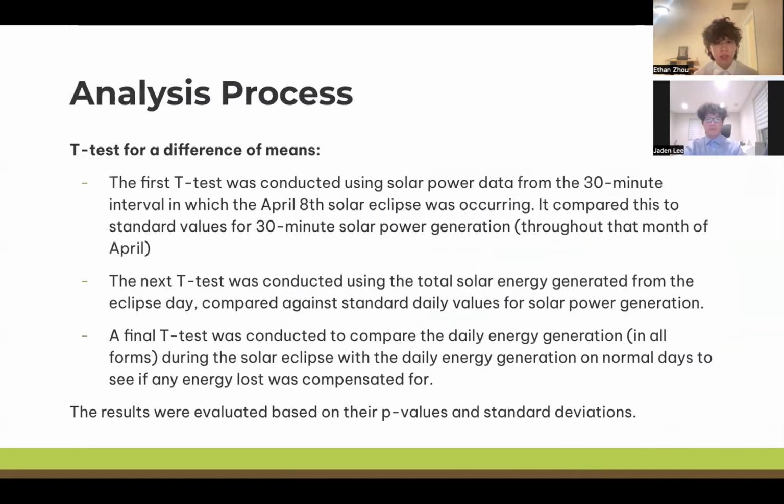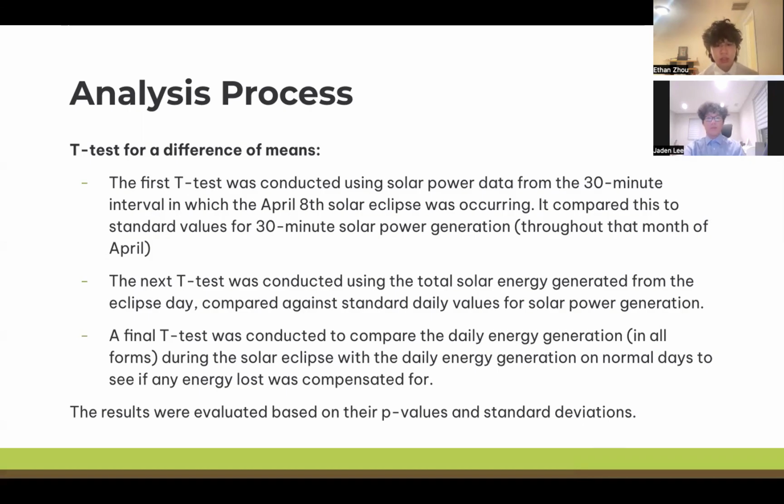For our analysis process, we conducted three t-tests for a difference of means. The first t-test was conducted using solar power from the 30-minute interval in which the April 8th solar eclipse was occurring, and compared that to values for 30-minute solar power generation throughout the month of April. The next t-test used the total solar energy generated that day and compared it against standard daily values for solar power generation.